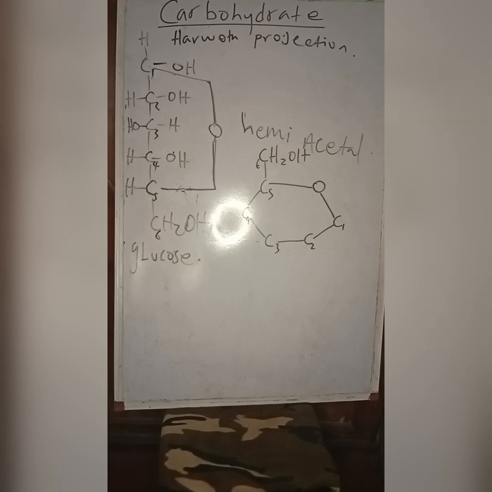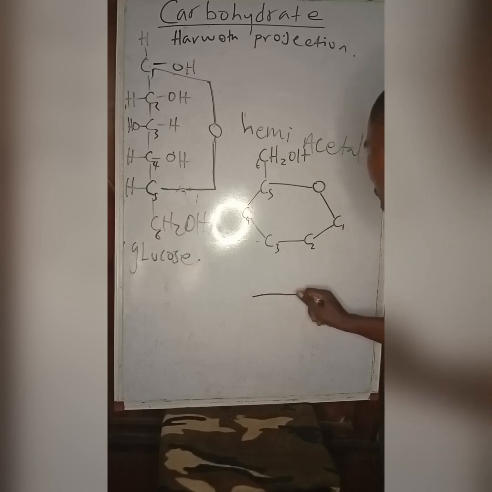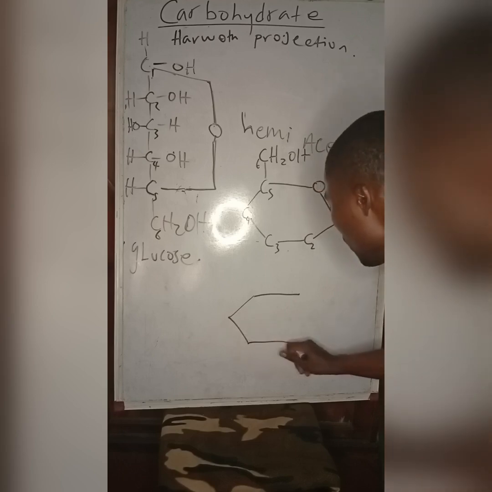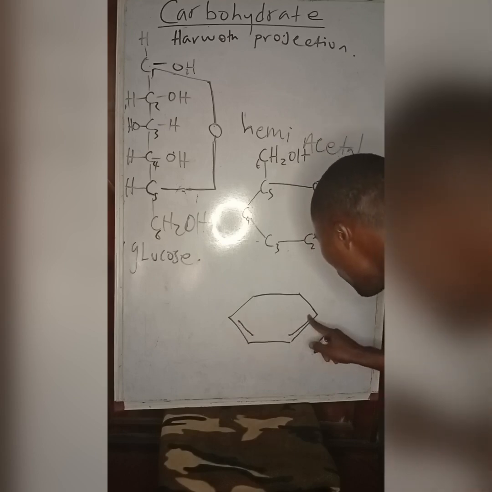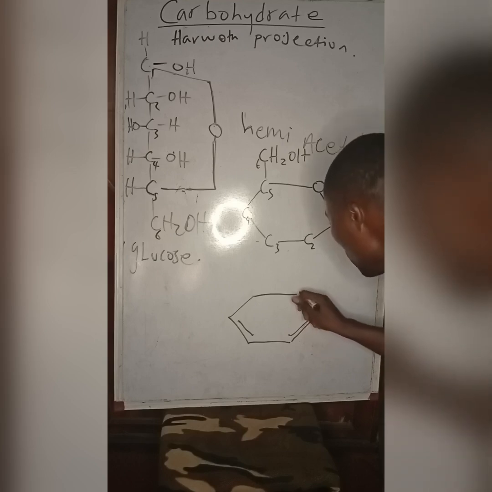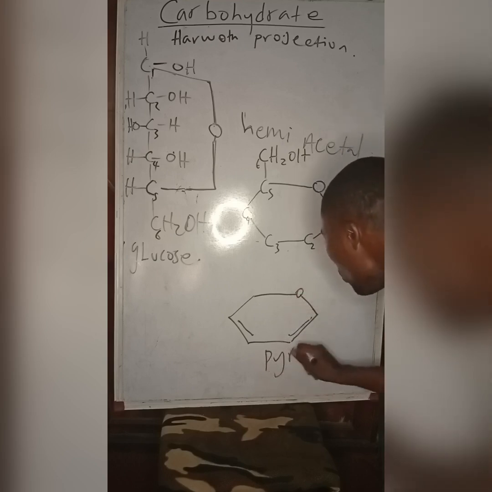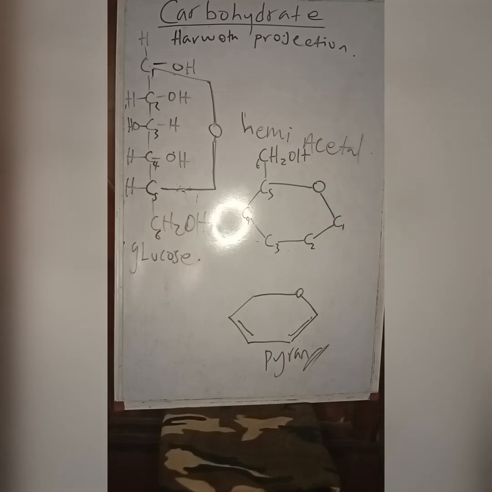So this cyclic structure I just drew resembles an organic compound that is cyclic and 6-member. It is usually known as pyran. What do we call this organic compound? Pyran. So when a sugar is in the 6-member form, we say that the sugar is in the pyranose form. So if you're looking at the nomenclature in another biochemistry video, I will call this 6-member glucose glucopyranose. So let me put my OH and my H.